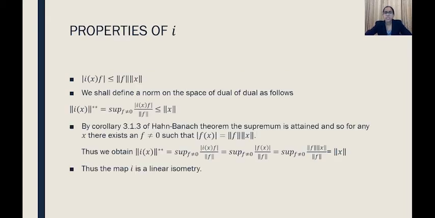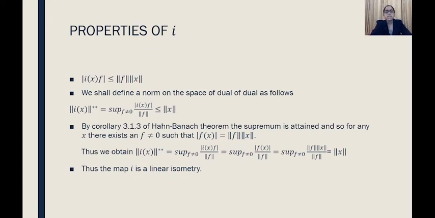Now we shall discuss some properties of this function that we have discussed. See, now if we take the modulus of I_x of f, this will be less than or equal to norm f into norm x. Why? Because mod I_x of f is equivalent to mod f of x. And we have learned in the beginning of the chapter that mod f of x is less than or equal to norm f into norm x, because norm f was defined to be the supremum of mod f of x over norm x, where x not equal to 0. So from that concept we get that mod I_x of f is less than or equal to norm f into norm x, because mod I_x of f is equal to mod f of x.